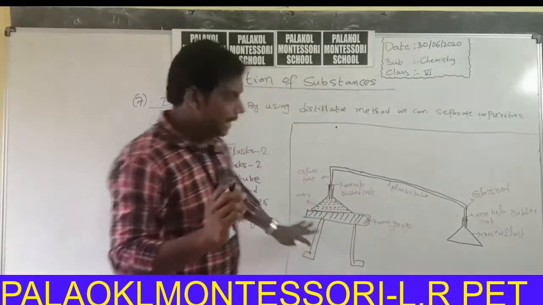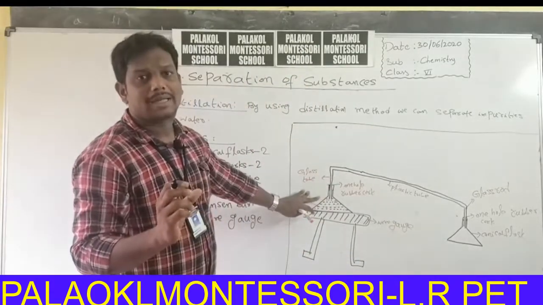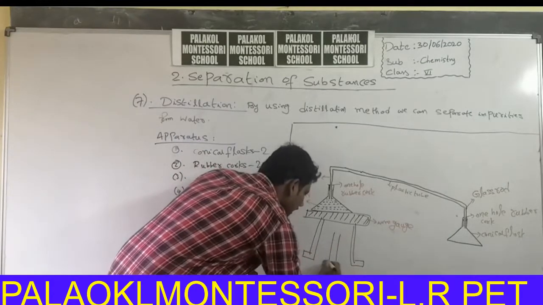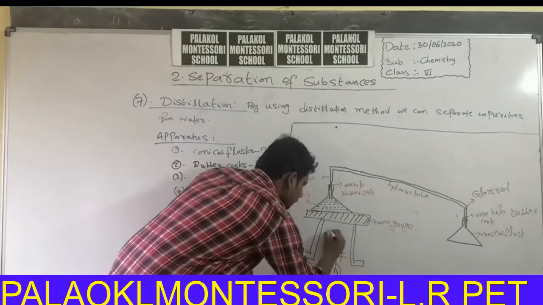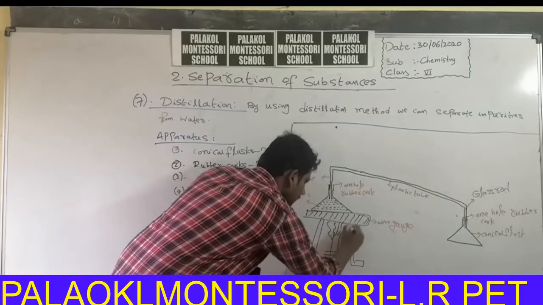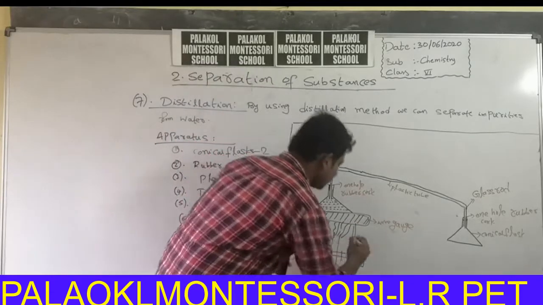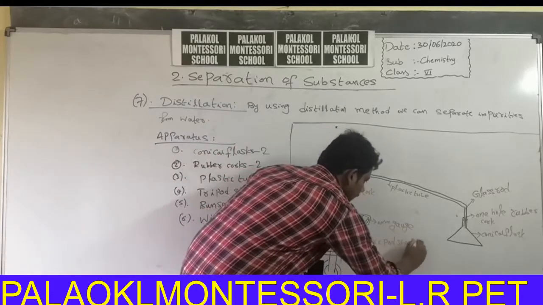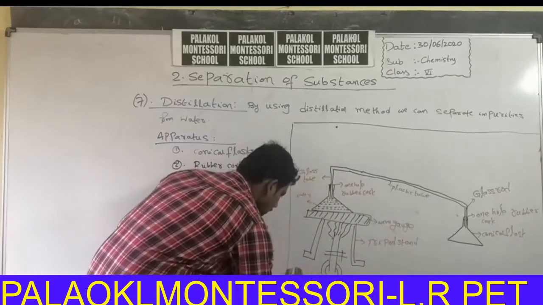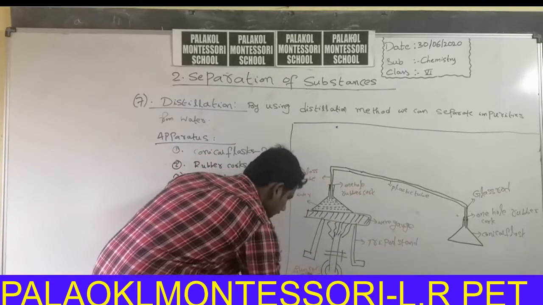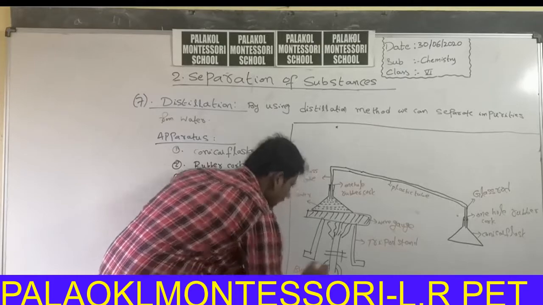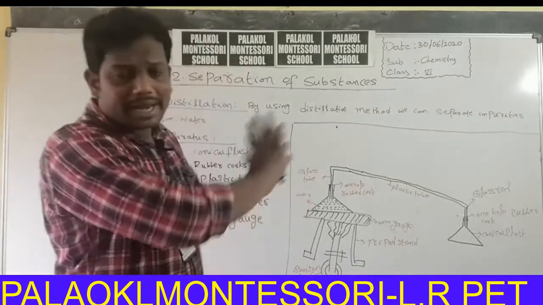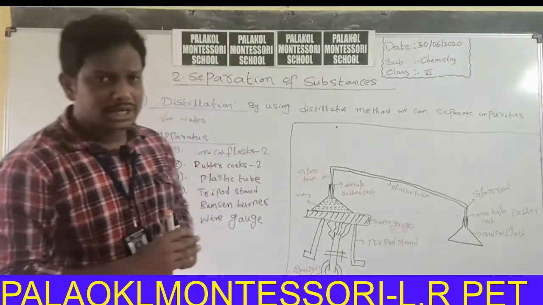Only heat this particular conical flask which contains water. Bunsen burner: you know some idea about the diagram of a Bunsen burner. This is the flame, the wire gauze, the tripod stand, and the Bunsen burner. This is the schematic diagram explaining distillation.